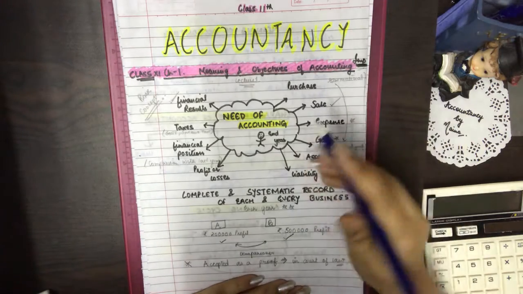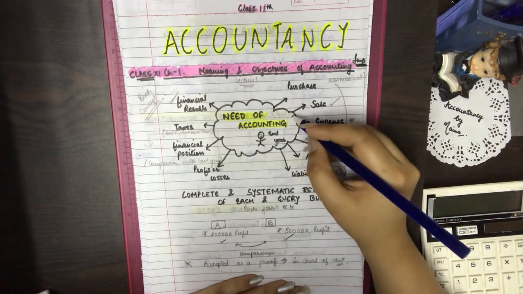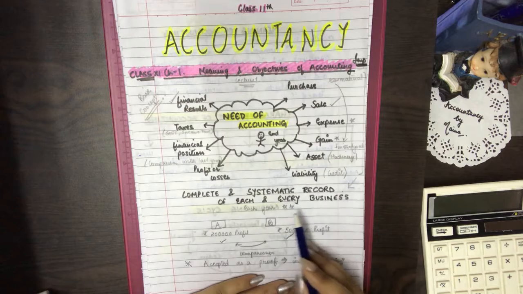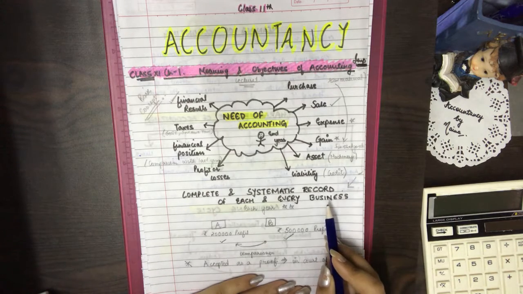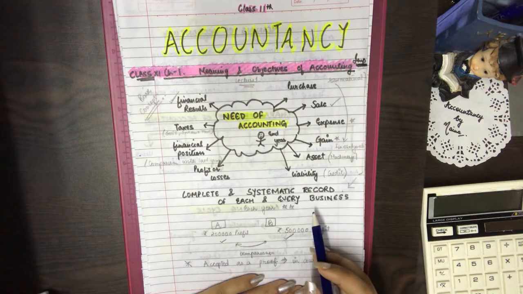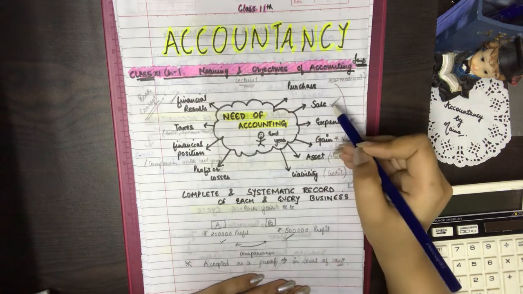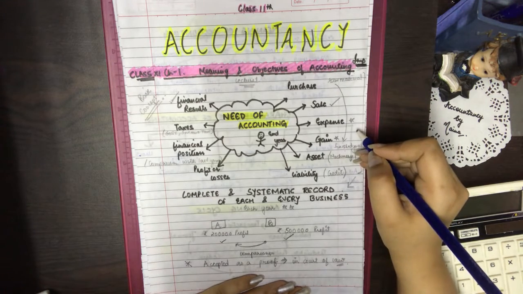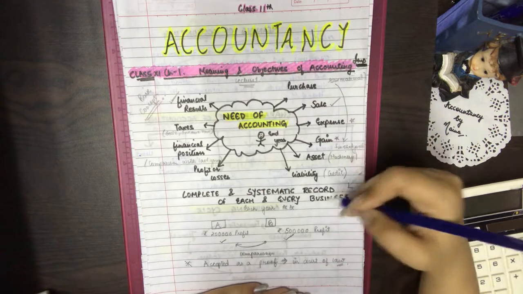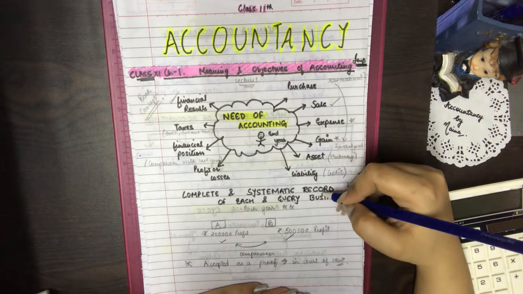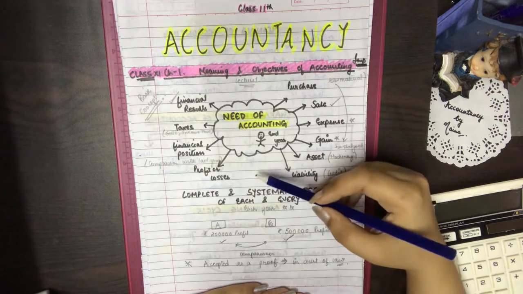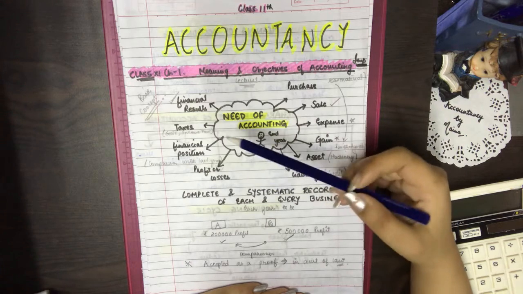The very first topic we have is why do we need accounting? When we have to maintain a complete and systematic record of each and every business transaction at year end, we make the use of accounting. Because in business we make various transactions such as purchase, sale, expenses, gains, asset, liability. So to record all the transactions of business, we have to maintain a complete and systematic record, and that record is known as accounting. With the help of these records, we are able to get the information of our business net profit or net losses, and we came to know about the financial results.